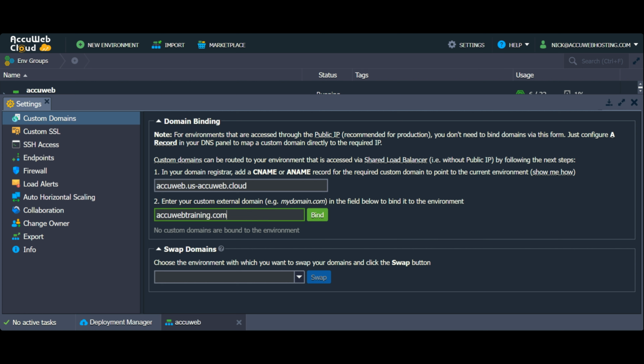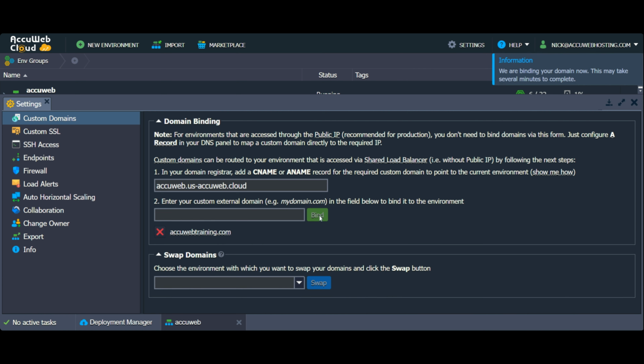If you are getting a green color in the field, it means that the domain is available and has not been added to the bind before. Click on the Bind button to add it as a bind in your environment. Once it is added, it will be listed under the field. You can see the domain is bound to your environment. You can also bind more than one domain or subdomain to your environment.